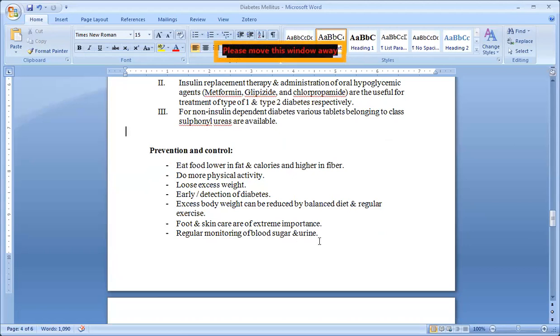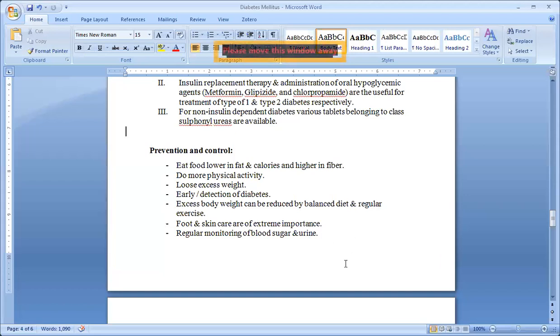Regular monitoring of the blood sugar and urine. Why is it called regular monitoring? In BP also, regular monitoring is necessary. What happens if the individual has diabetes? They think, I have diabetes, so they are on tablets, on treatment, taking the tablets daily.